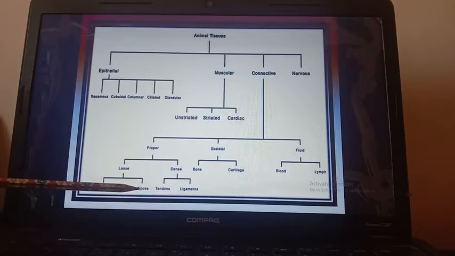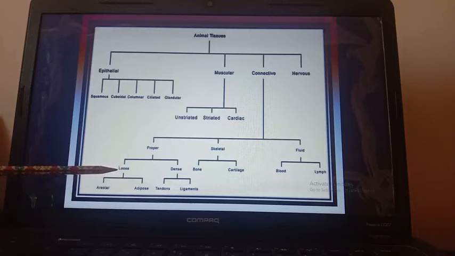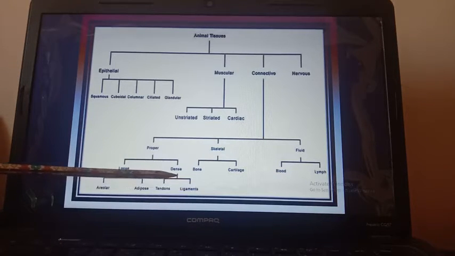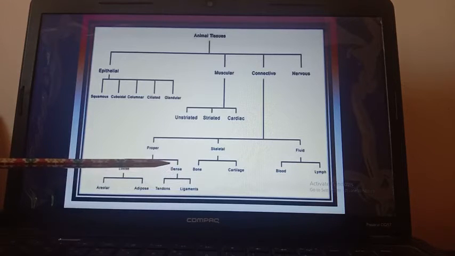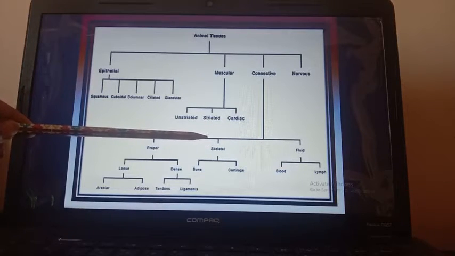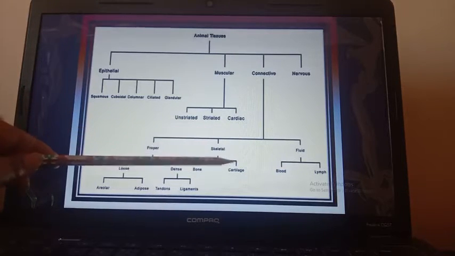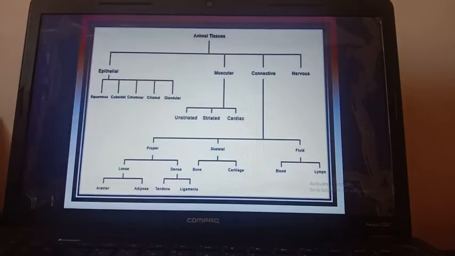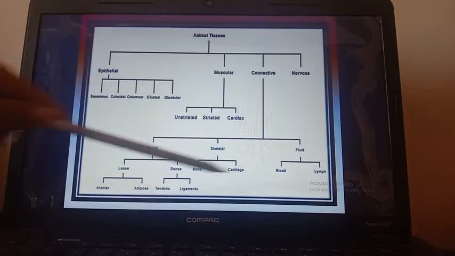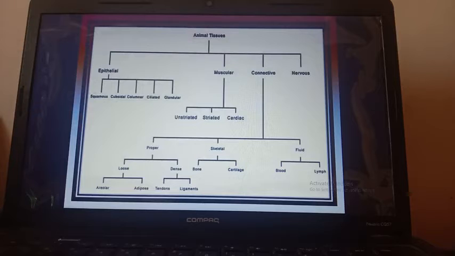Connective tissue proper is divided into two types: loose and dense. Areolar and adipose are the two types of loose connective tissue. Tendons and ligaments are dense connective tissue. Skeletal connective tissue is divided into two types: bone and cartilage, and fluid connective tissue is also divided into two types: blood and lymph. So this is very important, students, this chart, the classification of animal tissue. So go through that very well.